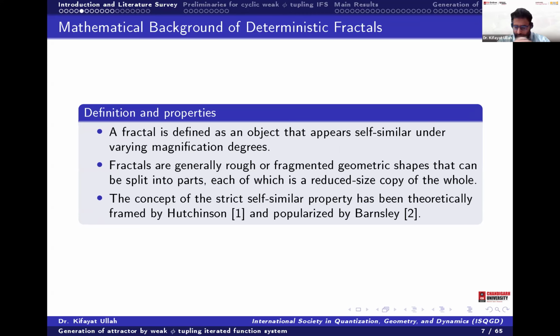This self-similarity property was used by Hutchinson, and he defined the iterated function system. Then it was popularized by Barnsley by defining deterministic fractals, the natural way, the fern, and all.